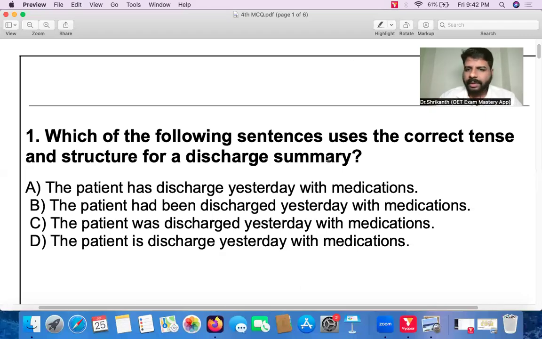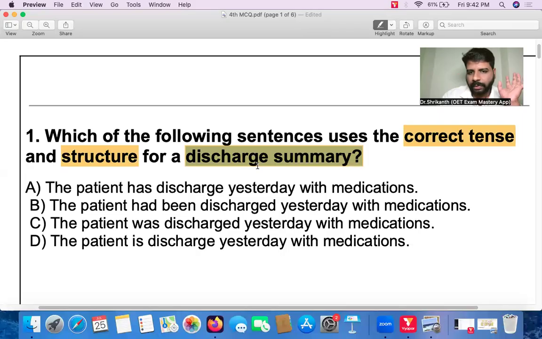Which of the following sentences uses the correct tense and structure for a discharge summary? So here you have to choose the sentence which has the correct tense usage, past tense, present tense, and future tense, and also the right structure for a discharge letter. So when you're writing an OET writing discharge letter, among these four, which would be the right sentence? You need to have good grammatical accuracy here.